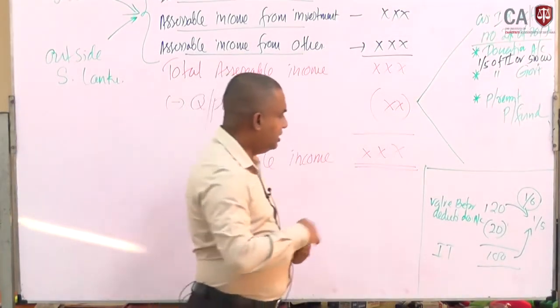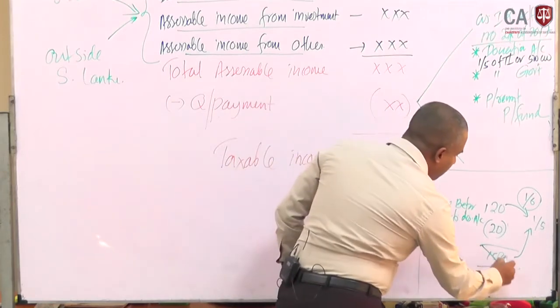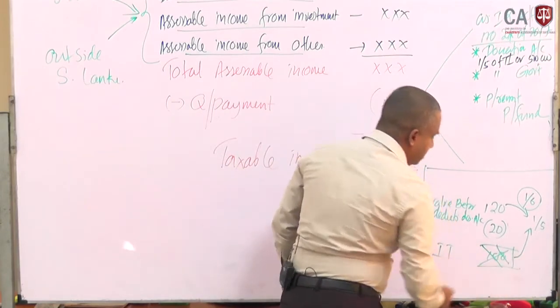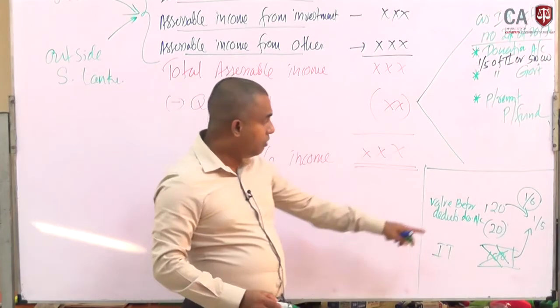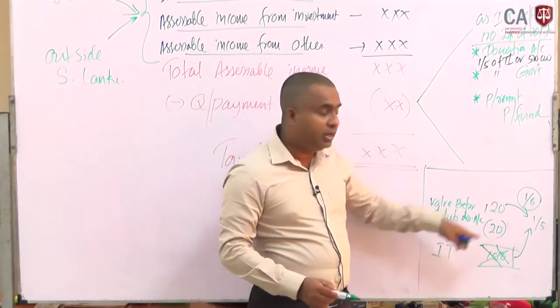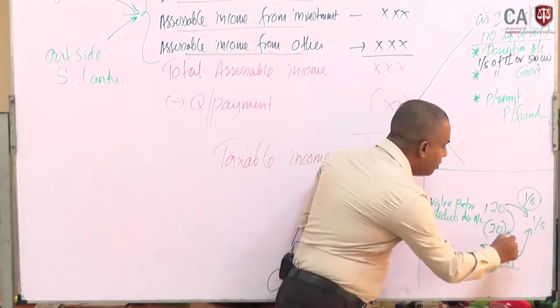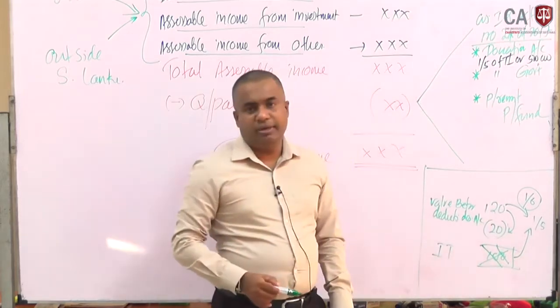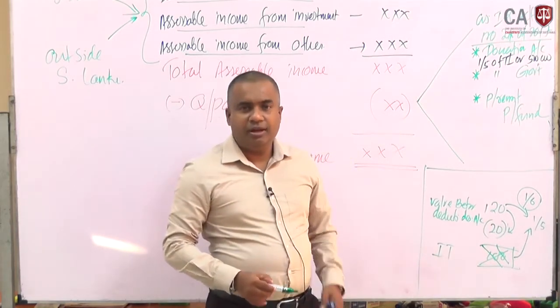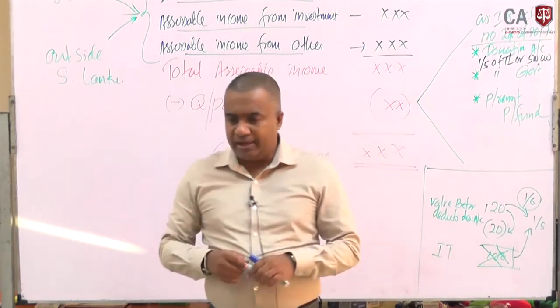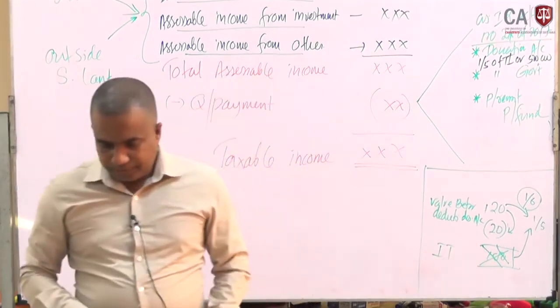But at this point, we can't find out this value. This is not available. Using this 120, we are going to calculate the deductible limitations. Likewise, we can manage these deductions.